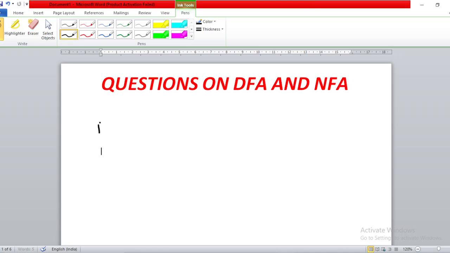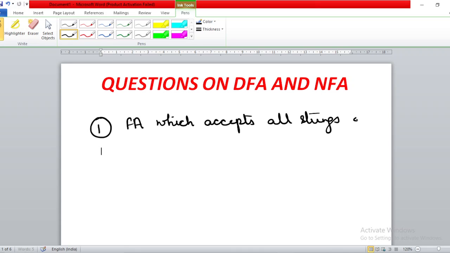So the first question of today is that you have to make a finite automata which accepts all strings of even length, right? Again, sigma is given to you. Let sigma be {a, b}, all strings composed of the symbols small a and small b.